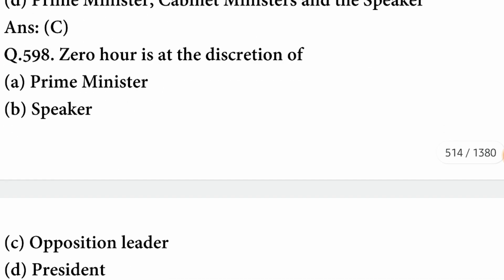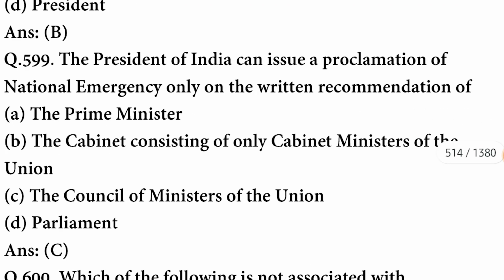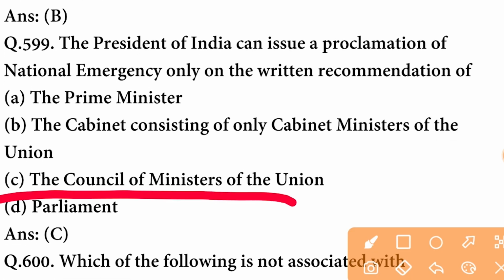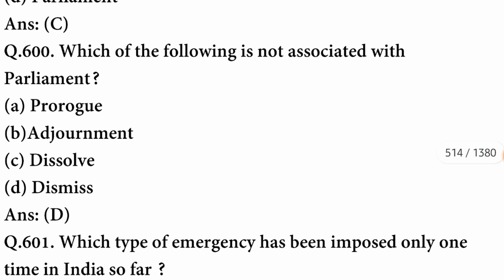C option is correct. Zero hour is at the discretion of the Speaker. The President of India can issue a proclamation of national emergency only on written recommendation of the Council of Ministers of the Union. Which of the following is not associated with Parliament? This is dismissed, that is not associated with Parliament.